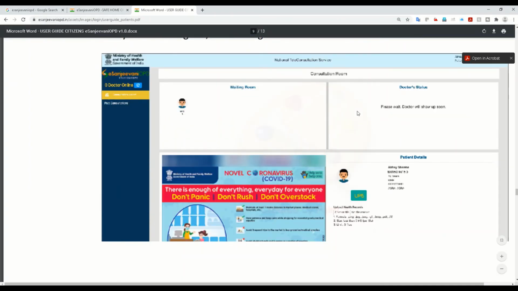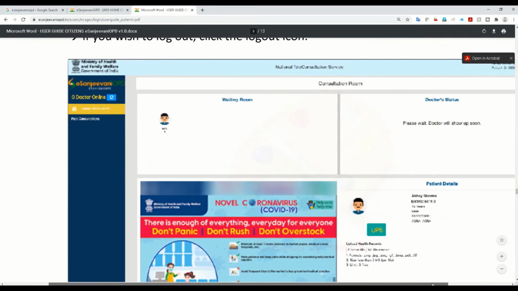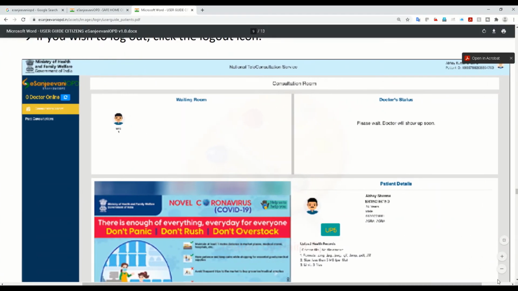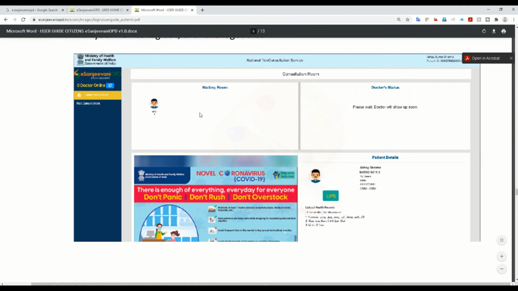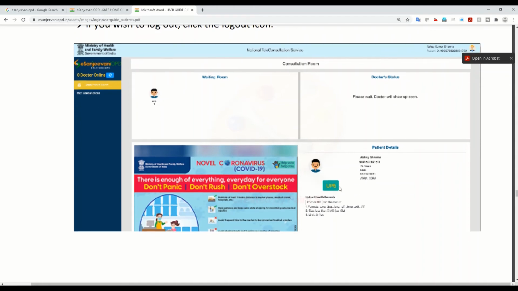So this is the page you land on. I can expand this. This is the page you land on when you are in the patient login. So, the waiting room. Here, if you see a lot of faces, you'll have a number. Based on the number, you'll come to know that okay, I'm maybe at the 8th number or 20th number. If it's a busy day, you will find a lot of people here. Doctor status will be displayed here, and your details will be displayed at the bottom here.